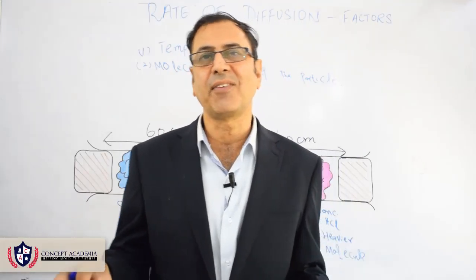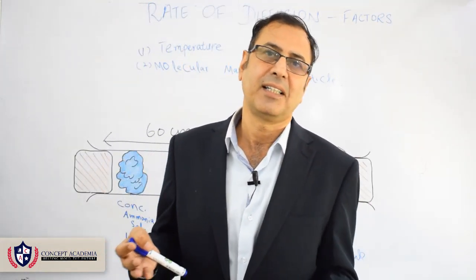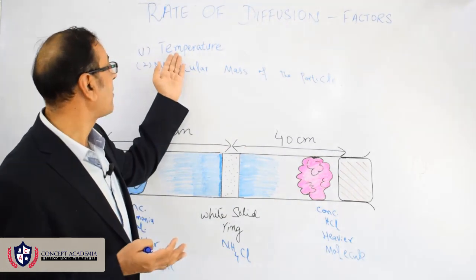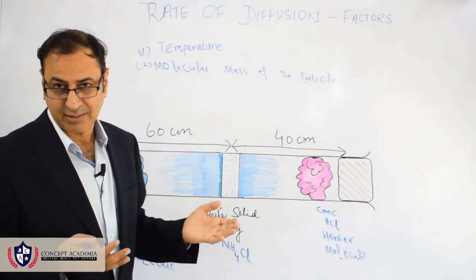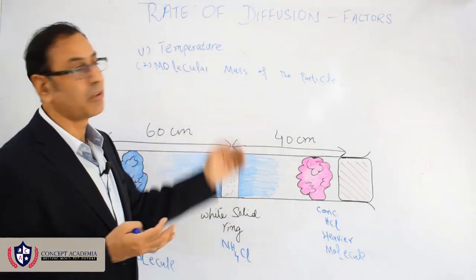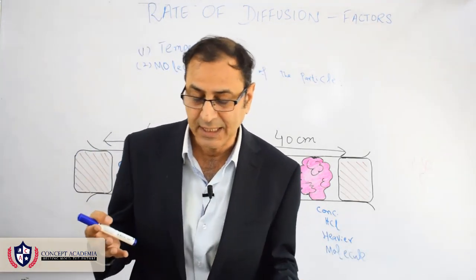Rate of diffusion and the factors on which the rate of diffusion depends. So they are the temperature and the molecular mass of the particle. First of all, I'm going to discuss with you the temperature on which the rate of diffusion depends.